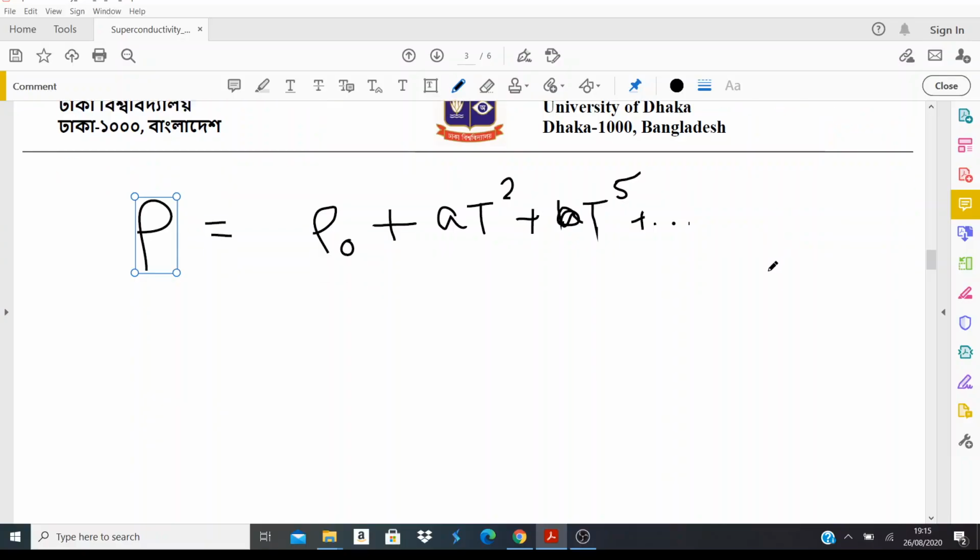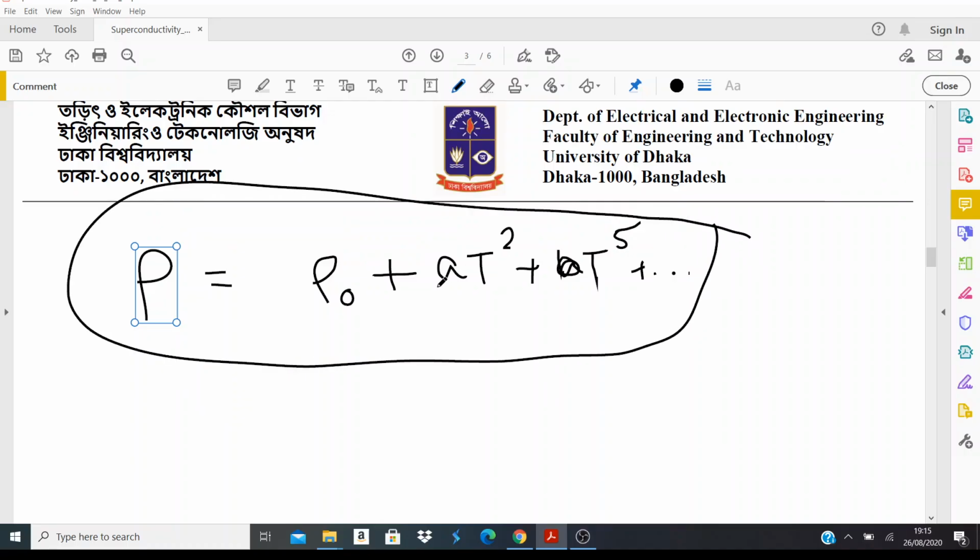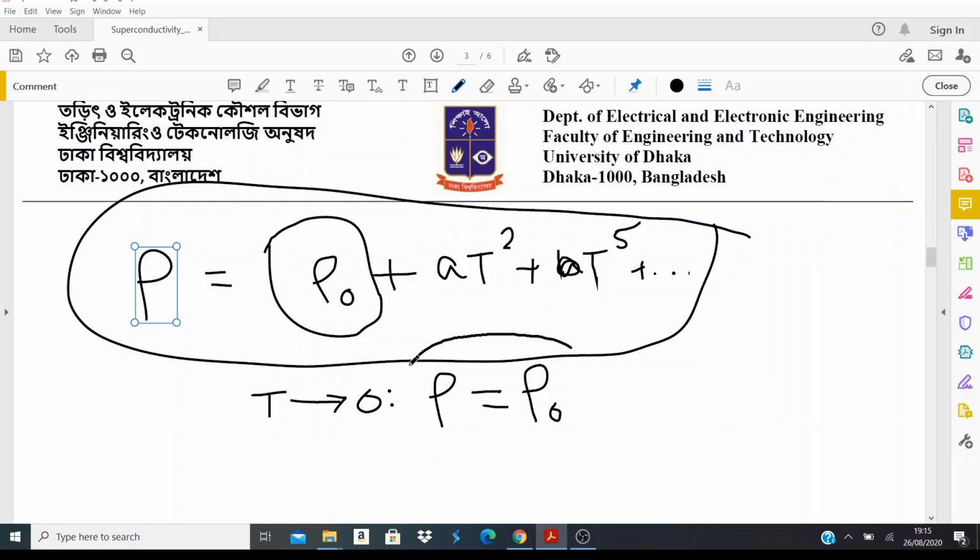But the one good thing to remember is that if you look at this expression, if you put T which is very small, if you decrease the T, yes, rho is going to decrease because you are decreasing the T. But one thing to note is that when T is really very small, let's say around absolute zero, the resistivity will be a fixed number independent of temperature, right?